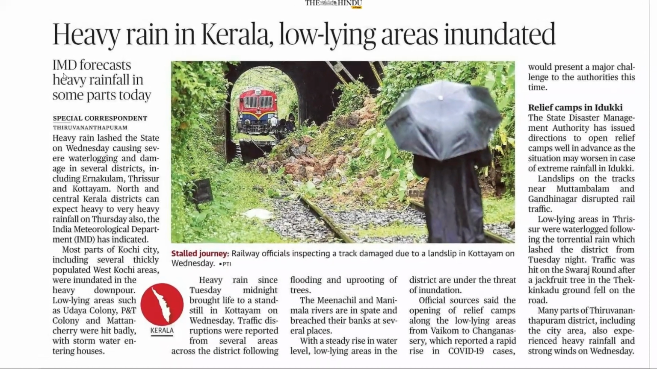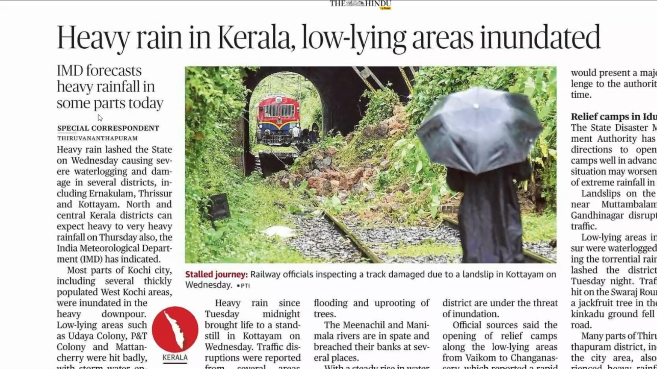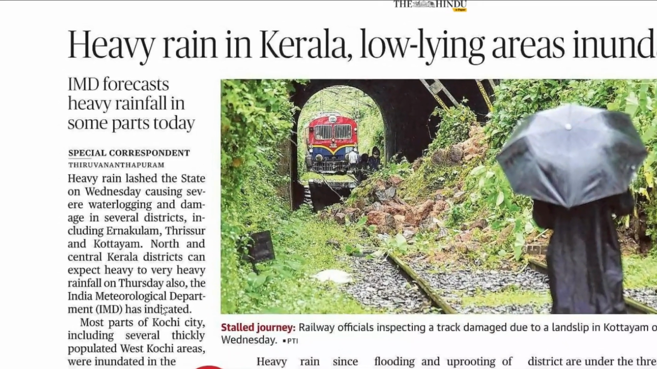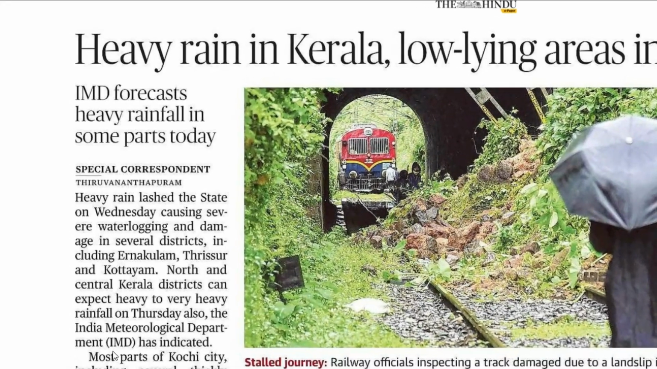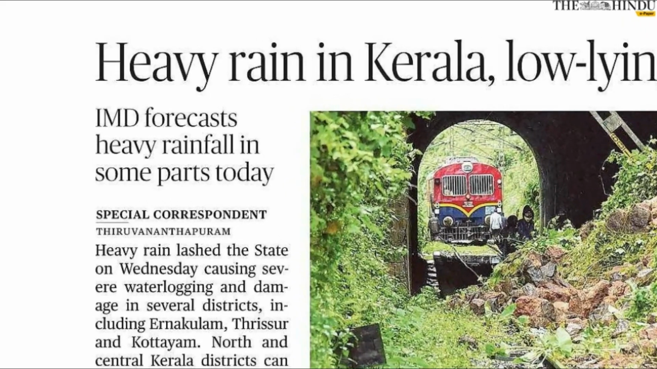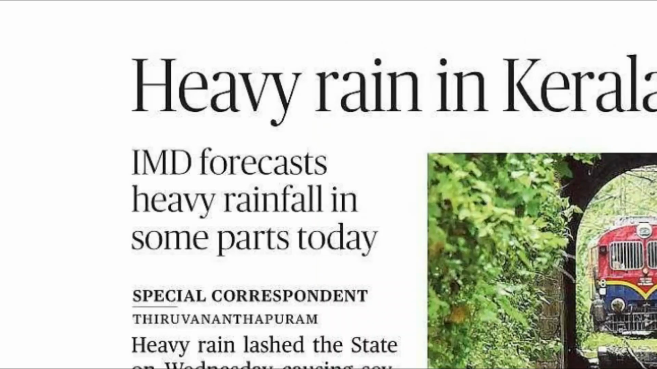And look at this here. IMD forecasts heavy rainfall in some parts today. What is IMD? IMD is India Meteorological Department. So what does this department do? This meteorological department studies the Earth's atmosphere and its changes, especially in the way they affect the weather. So to understand how the atmospheric changes affect the weather, they study all these changes in the weather. They study all these atmospheric changes or changes in the earth.